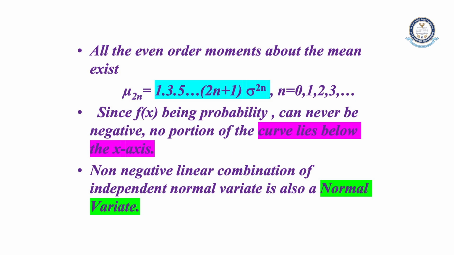So these even order moments we can directly calculate when we know the standard deviation or variance values. Directly we can get the higher order moments. At the same time, we already discussed that odd order moments are 0. And next we can go for the linear combination of independent normal variates.